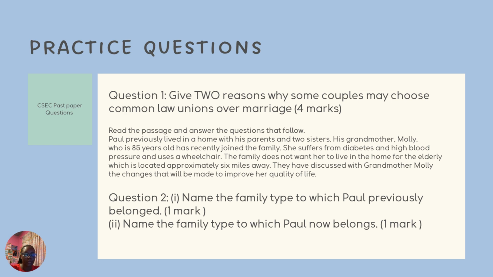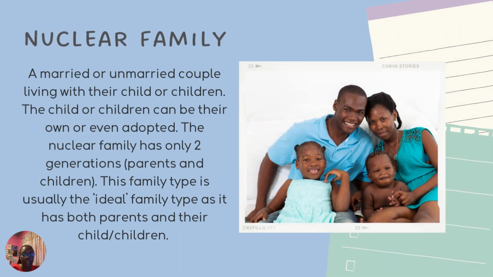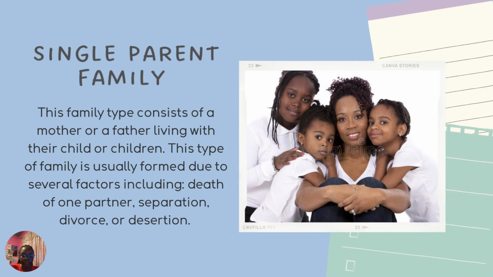Remember, you can use the picture on it. It's a great graphical representation of the types of family. You see 2 parents with children. Therefore, Paul would belong to a nuclear family because this type of family has both parents and their child or children.